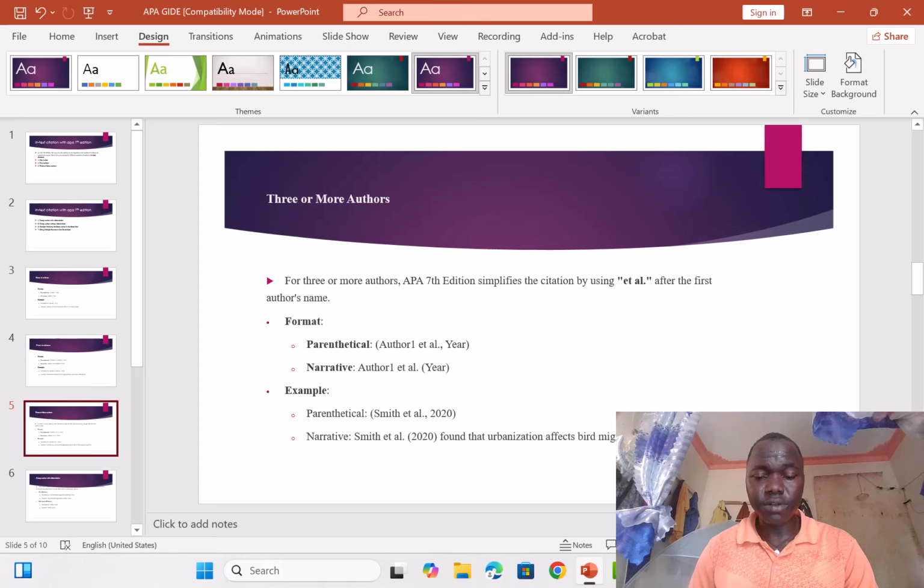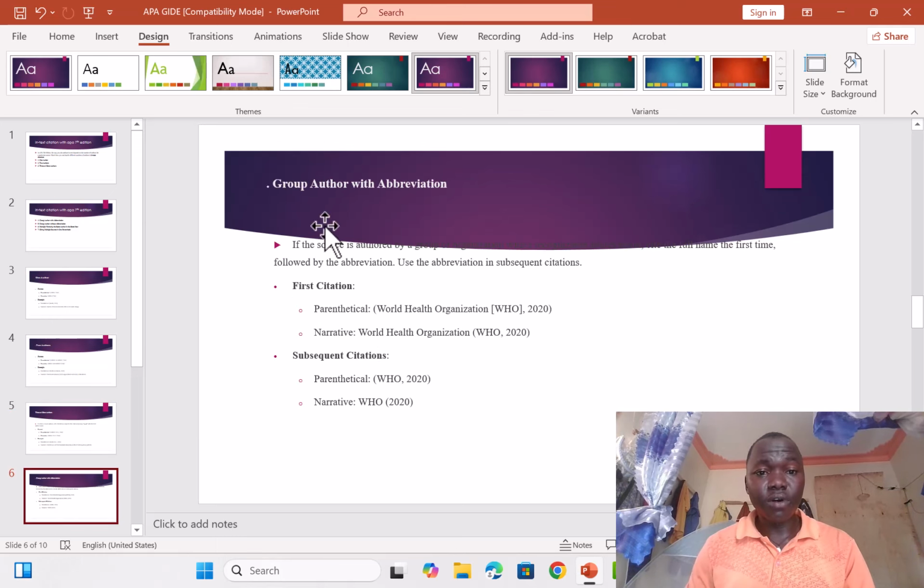birds' migration patterns. So you can see how we cite this under in-text citation. When you're having many authors, three or more authors, you use et al. Yeah. So we go to the next slide.